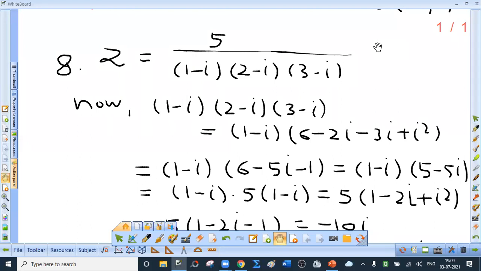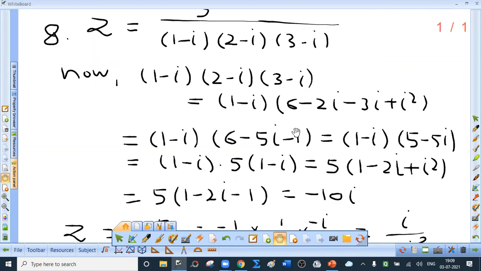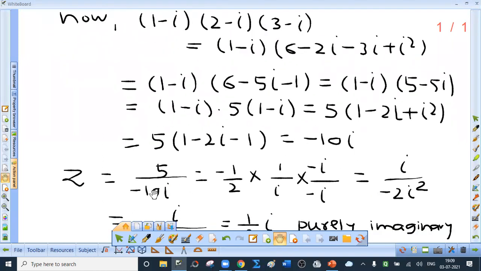Sum number 8. Show that z equal to 5 upon (1 minus i)(2 minus i)(3 minus i) is a purely imaginary number. Now we simplify the denominator separately. First open these two brackets, replace i square by minus 1. So 1 minus i into what? 6 minus 1, 5. 5 minus 5i. Take 5 common. Now what is (1 minus i) square? 1 minus 2i plus i square. But i square is minus 1, right? And therefore, this becomes 5 into minus 2i, which is minus 10i. So what is z? 5 upon minus 10i. That is minus half into 1 upon i.